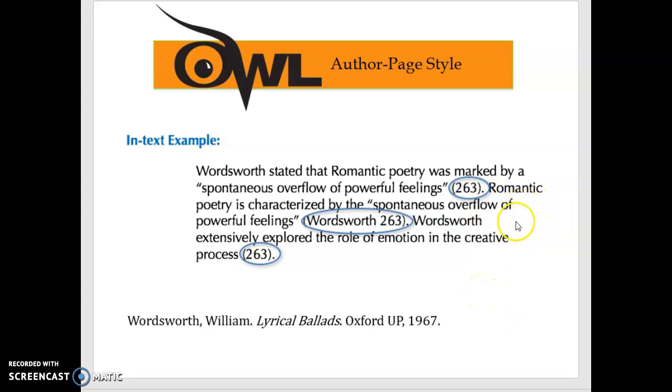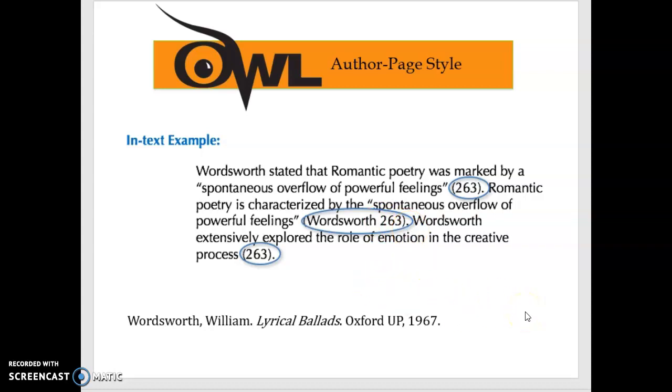Now the second sentence expresses really the same idea, but in this sentence, we do not signal who the author is. So since that is the case, we put the author's name in parentheses. Author, page number. And if you notice, there is no punctuation. This is something that's different than APA. So author, page number, in parentheses. But the same rule applies. The period for the sentence comes after the parentheses.